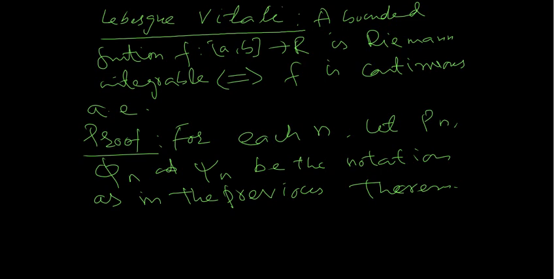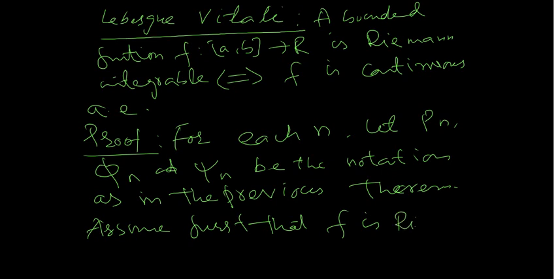Assume first that f is Riemann integrable.